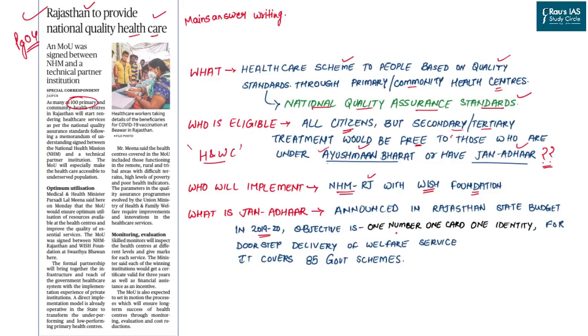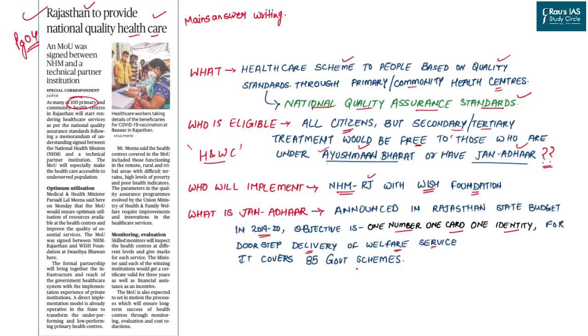It has an objective to go for one number, one card, one identity for the entire family. This is created to provide the doorstep delivery of welfare services. For instance, if there is a father in the family who is going through a treatment, there is a mother in the family who is eligible for, let's say, ration. There is a child or children in the family who are eligible for the scholarships.